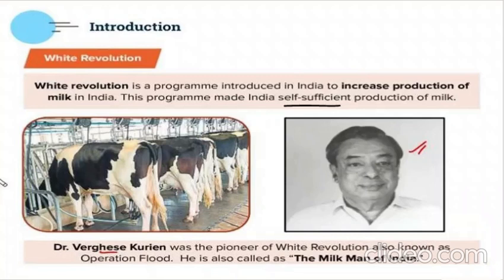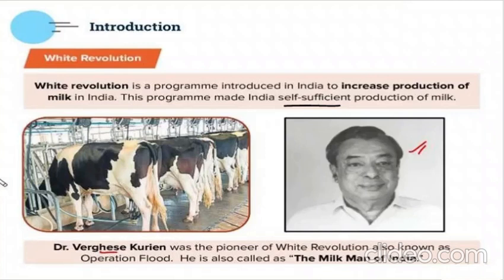Correct. Now, as for the Green Revolution, the father was whom? M.S. Swaminathan. Similarly, the pioneer of the White Revolution was Dr. Verghese Kurian. He supported the White Revolution, which is also known as Operation Flood. The pioneer was Dr. Verghese Kurian. He had a major contribution in it.